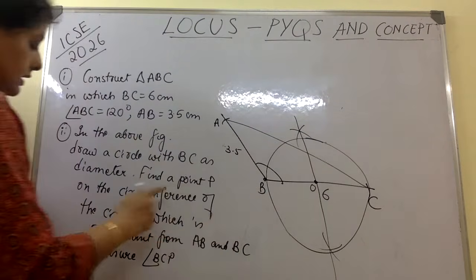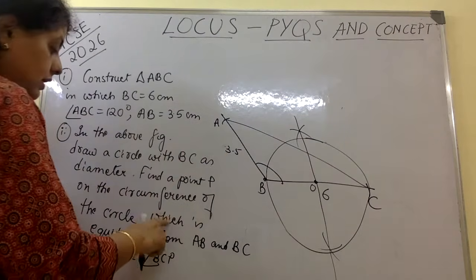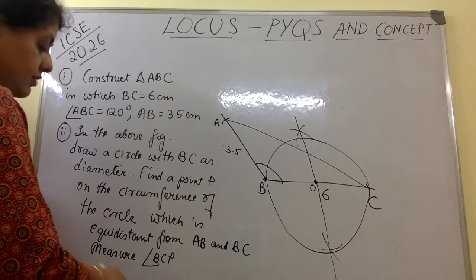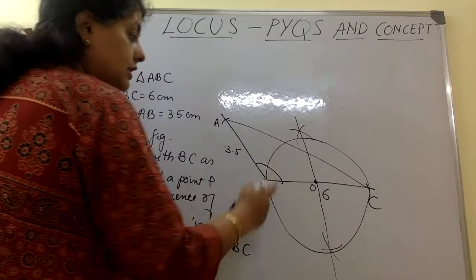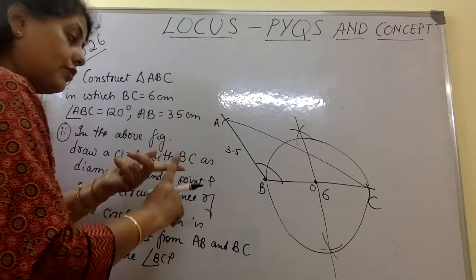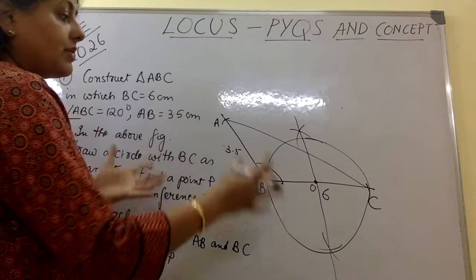Now they are saying you have to mark a point P on the circumference of this circle, which is equidistant from AB and BC, and measure angle BCP. So you want a point on this circumference. So many conditions: it has to be on the circumference, and it has to be equidistant from AB and BC.